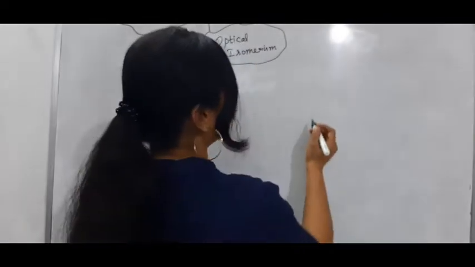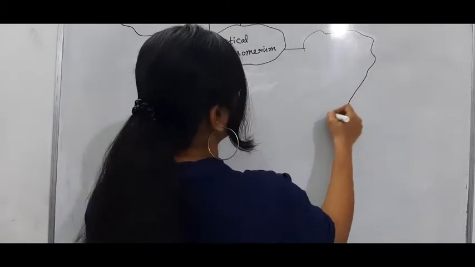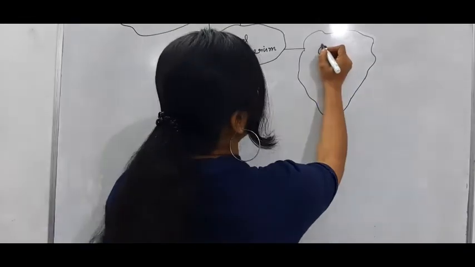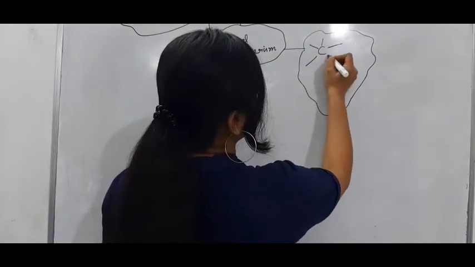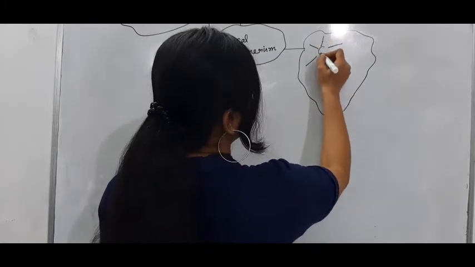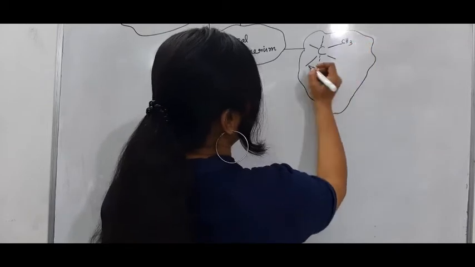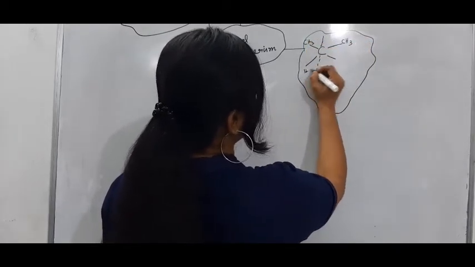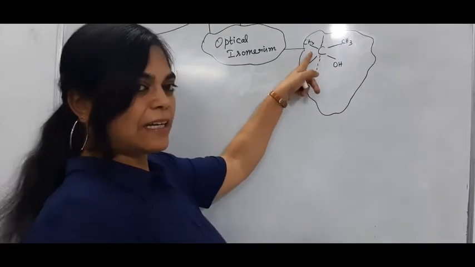For example, carbon is the central atom, and around it we have atoms like CH3, H, OH.